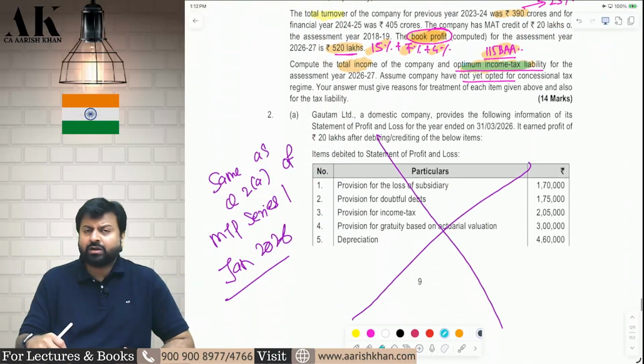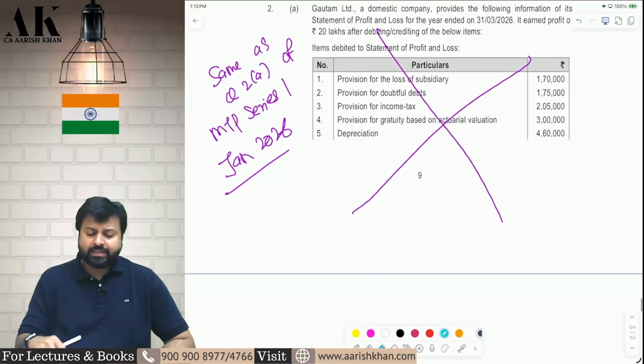Even ATM is allowed under 115 BAA. And then you check which is more beneficial, go for that. I hope it is clear.